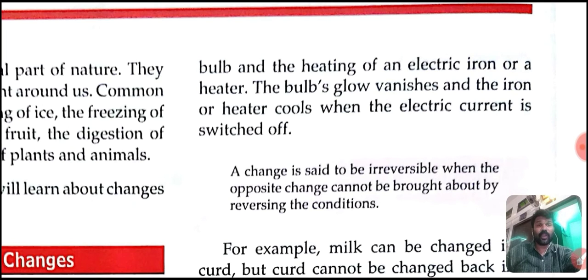So we can say that these are also good examples of reversible changes.